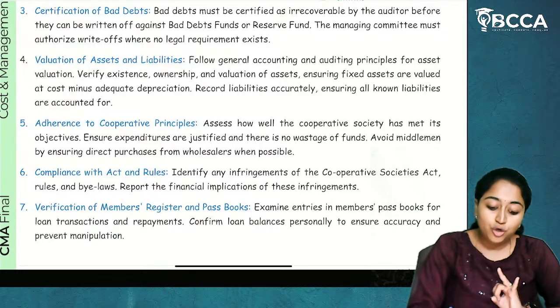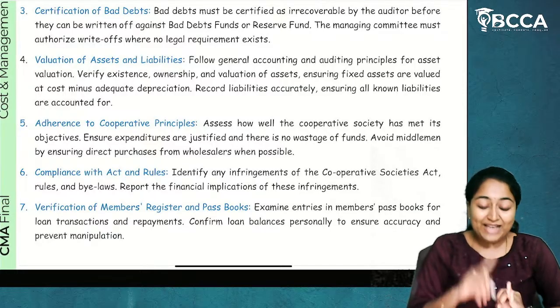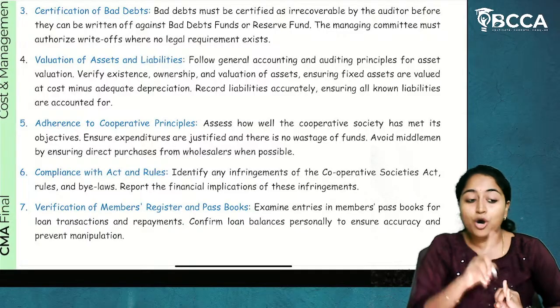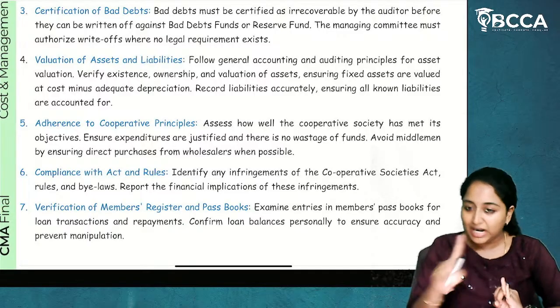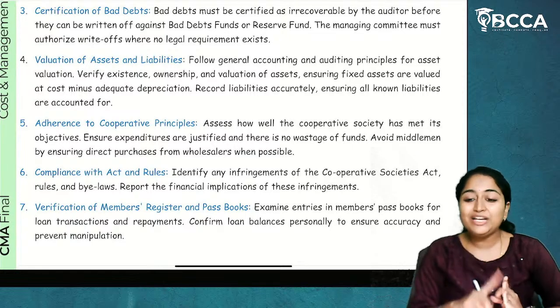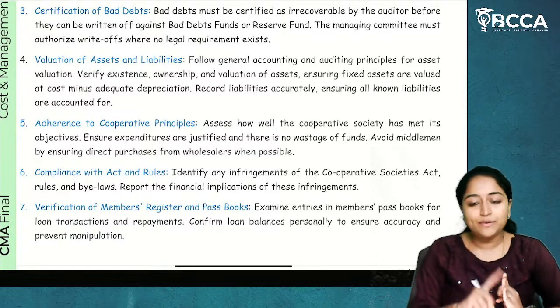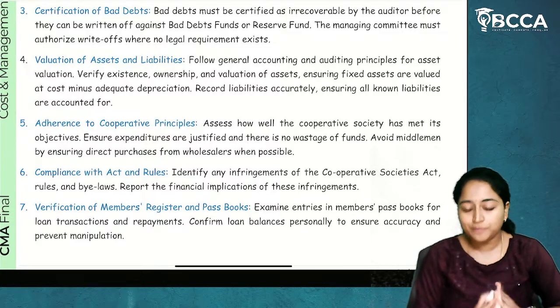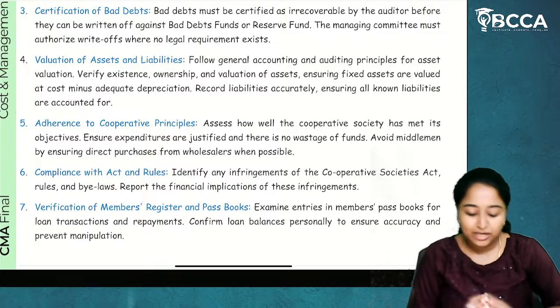Then, about the ownership. Whether the asset purchase or that asset ownership is there in the institute name or in the personal manager's name regarding the ownership. And next, valuation of asset. How valuation is being done. Whether it is done based on cost minus depreciation or not. Regarding this, the verification has to be done.